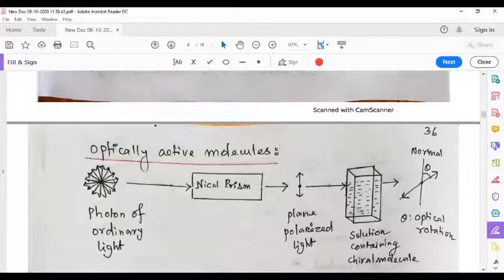Now let us learn what are optically active molecules. To know that, let us learn about plane polarized light.